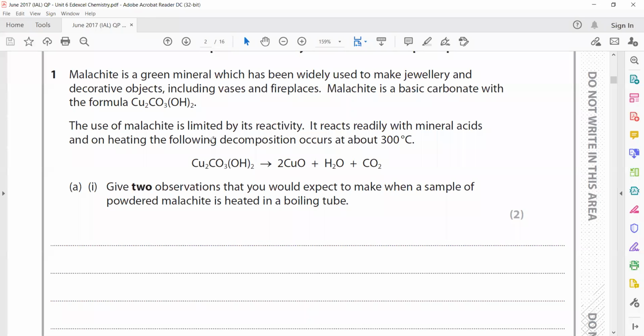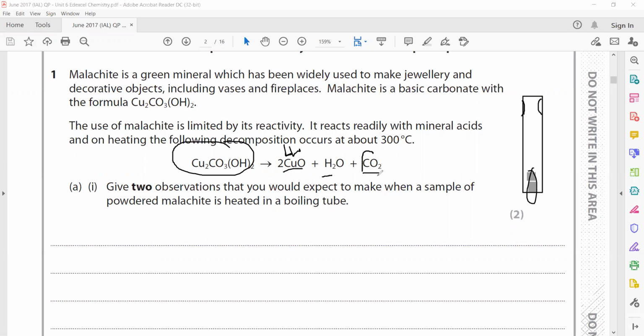So, we have copper carbonate. We are heating it to give copper oxide, water, and carbon dioxide. When a solid is heated, you don't see bubbles or effervescence, because only when a gas is given off in a solution can you mention a bubble or effervescence. But here you have a solid, and on heating it decomposes and gives water, so you will see condensation or droplets at the mouth of the test tube, and the solid copper carbonate, which is green in color, turns black. But you cannot write effervescence or bubbles because the solid decomposes. If there was a reaction of a solid in solution and carbon dioxide gas was given off, then you can mention fizz, bubbles, or effervescence.